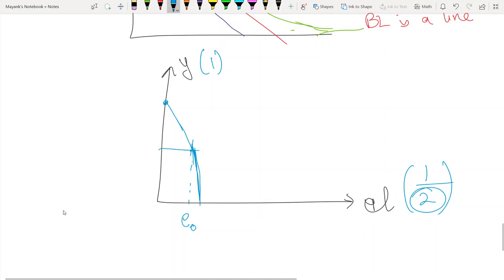Because now, to gain 1 unit of electricity you have to give up 2 units of Y. Earlier, to gain 1 unit of electricity you were giving up 1 unit of Y. Now you are giving up 2 units of Y. Right? So different types of budget lines get formed. These are cases where we relax the assumption of a market economy.